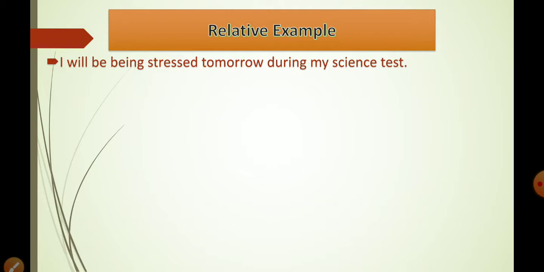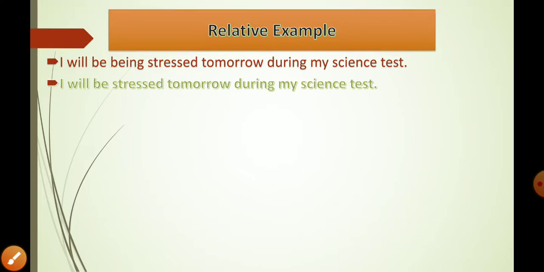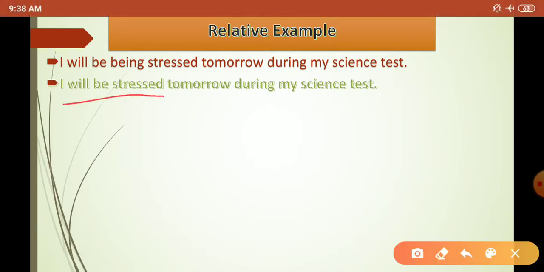Moving further, we need to understand the relevant examples for this. Just like, I will be being stressed tomorrow during my science test. Just check this: I will be and then being. First of all, these two words cannot be used together, and if we are going for the future continuous tense, being is not an action verb, so it cannot be used. Instead of that, what you can use is, I will be stressed tomorrow. This is simple future in the passive voice.